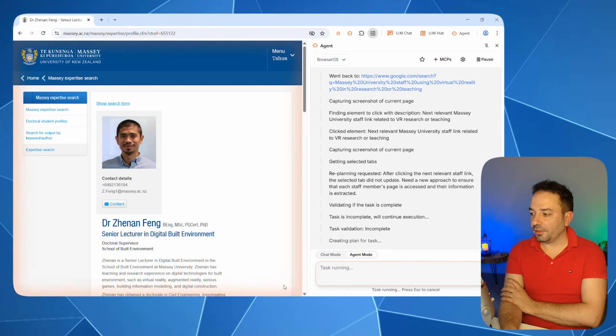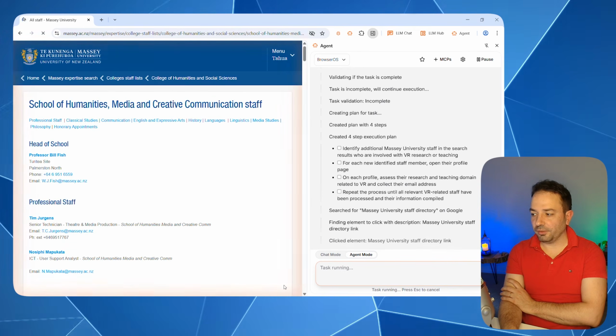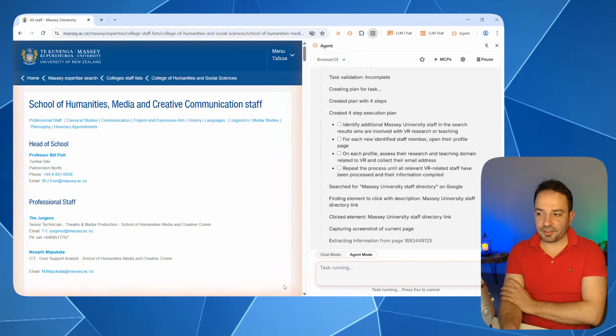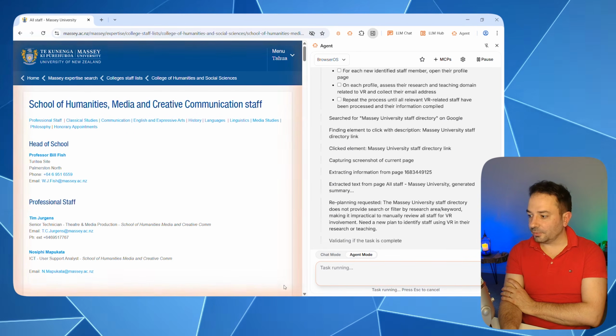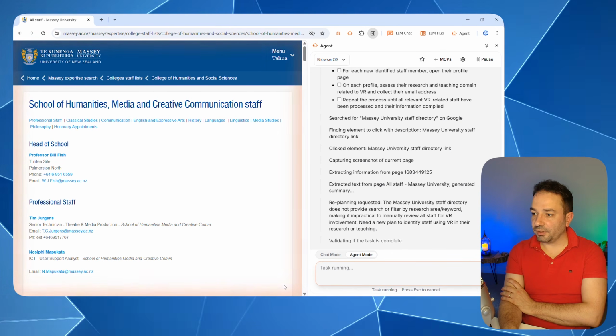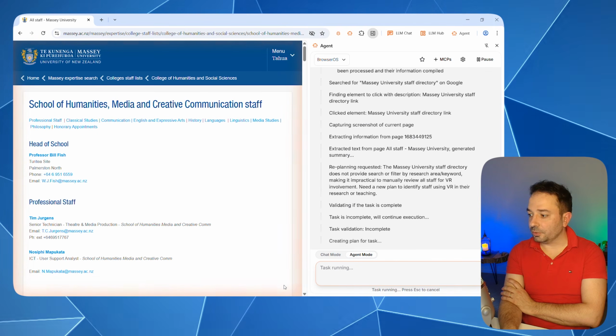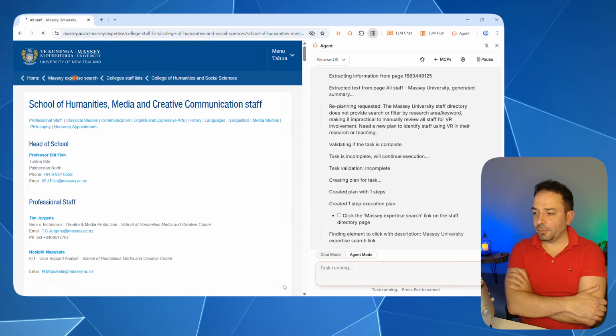And you can see here that it's of course replanning the schedule because it's realizing that it's not doing a really good job. So you can see that it's sensing what it's doing in the browser and tries to reschedule tasks to achieve its goal. In this case, it has been able to identify other people. You can see here there is a colleague from another school, and eventually it has been capable to identify the right place where I would have done my search.